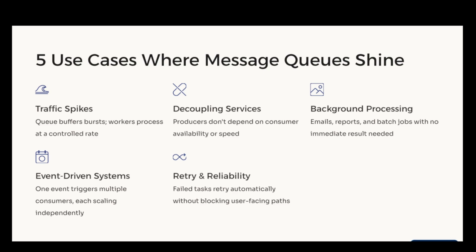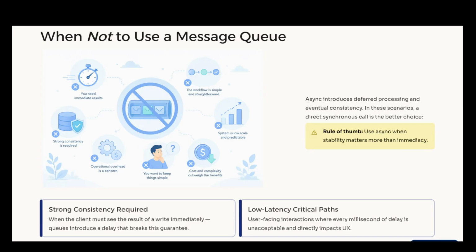Use case 4 is event-driven systems, where one event triggers multiple consumers and each service scales independently. Use case 5 is retry and reliability. Queues allow retrying failed tasks without blocking user requests. When not to use message queues include strong consistency requirements and low latency critical paths. So the key idea is use async systems when stability matters more than immediacy.